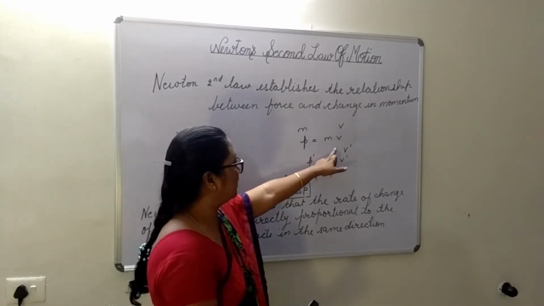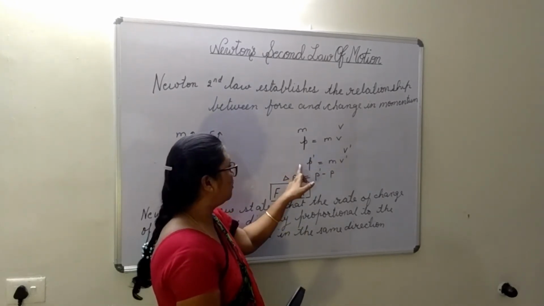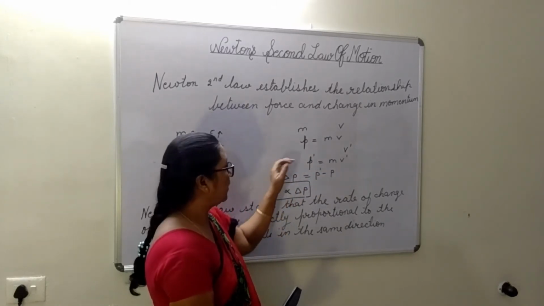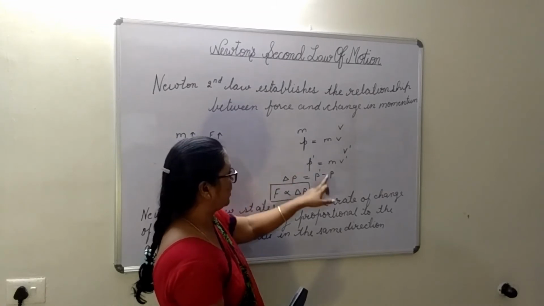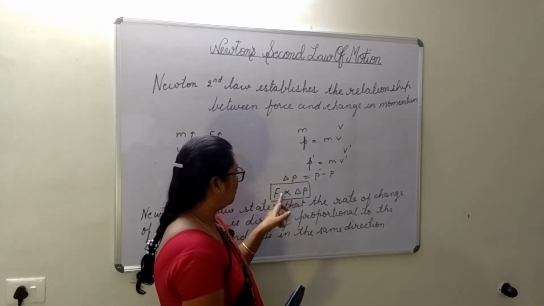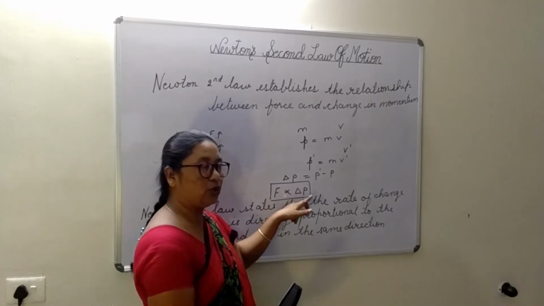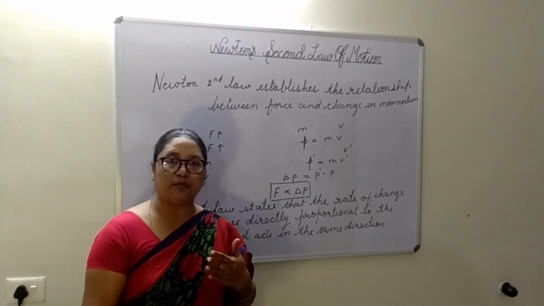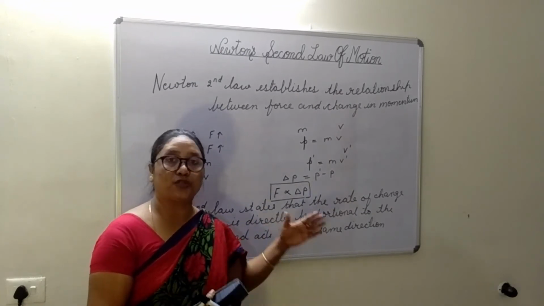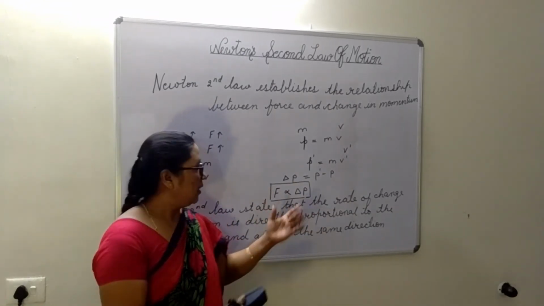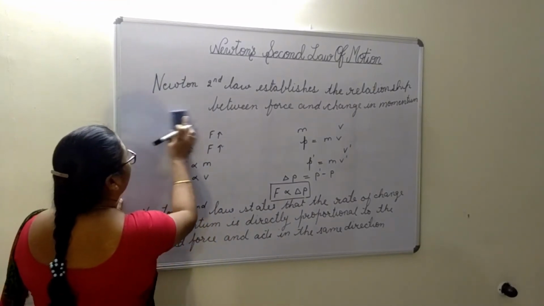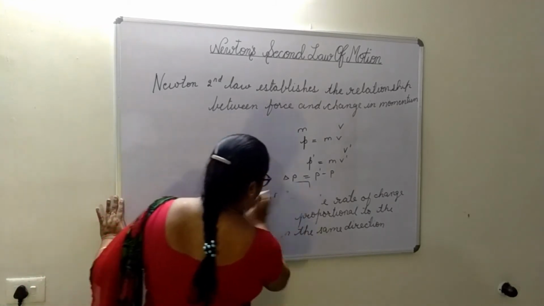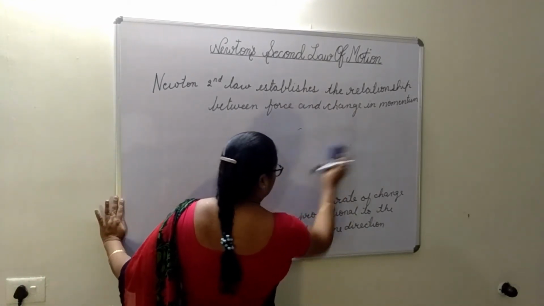After some time, let the velocity become v dash. So momentum will be m into v dash. What is the change in momentum? Final momentum minus initial momentum, that is p dash minus p. So force is directly proportional to the change in momentum. The greater the change in momentum, the impact of force will be more. Okay? Now I want to explain some applications of Newton's second law.